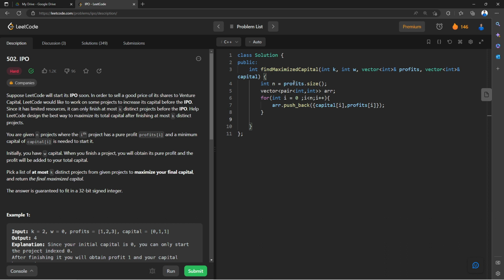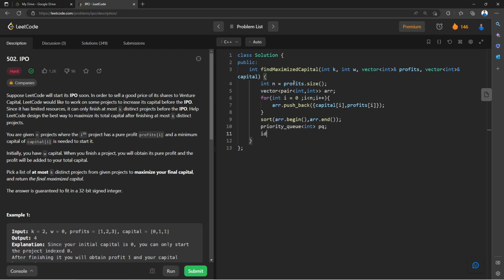So once we are done with this, we are going to sort it. We can say sort, array dot begin and array dot end, right? So this is going to sort my 2D array. Once we are done with this, we are going to traverse. First of all, let me define a priority queue, with data type integer, and the name I'm going to give is nothing but pq, right?